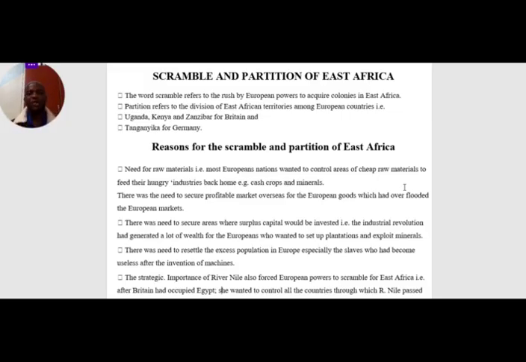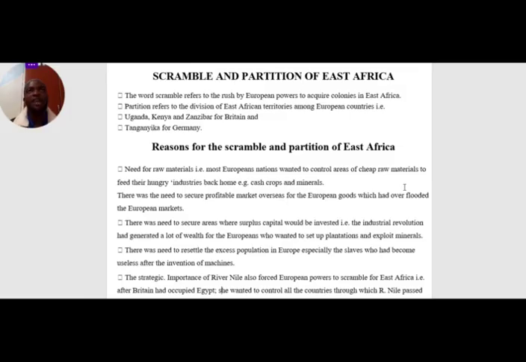So let us look at the factors or reasons that made the European powers rush for African territories. One, the need for raw materials. This is one of the factors that made many of the European powers rush for African territories. Most European nations wanted to control areas that had cheap raw materials to feed their hungry industries at home.